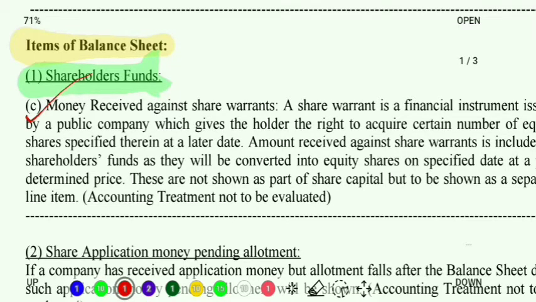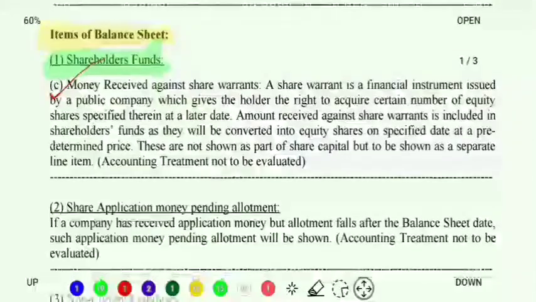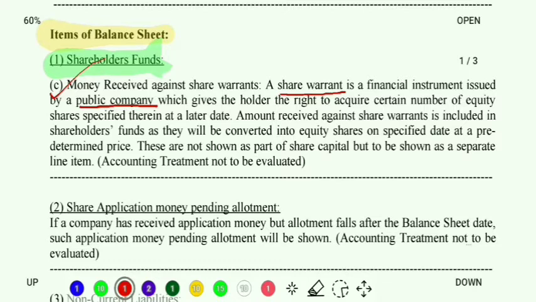Let us understand. A share warrant is a financial instrument issued by a public company. Very important, who issues a share warrant? A public company. Now what is this share warrant all about? It gives the holder the right to acquire a certain number of equity shares specified therein at a later date. What does that mean? It means that a person who is holding a share warrant, the owner of the share warrant, will get a right to acquire a certain number of equity shares at a later date. Clear?